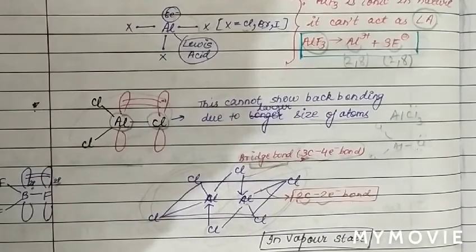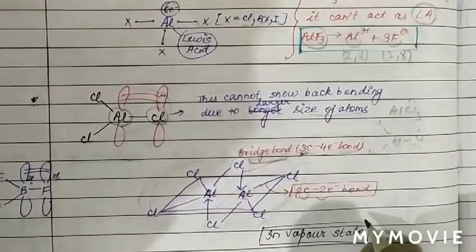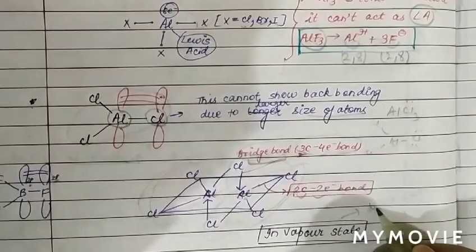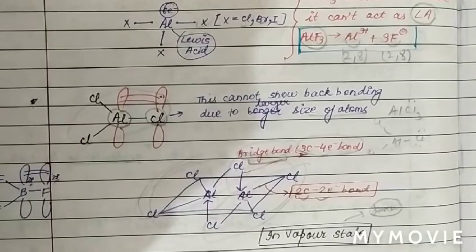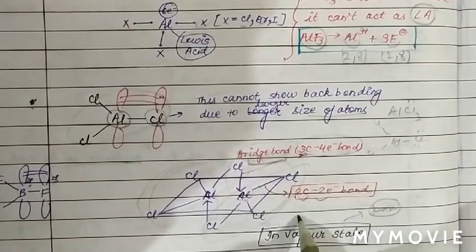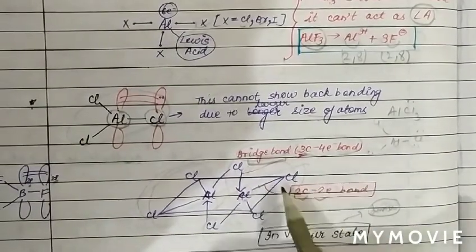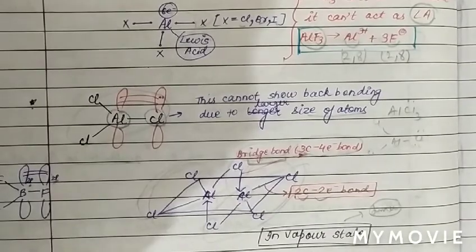So AlCl3 in vapor phase exists in the form of dimer to remove its electron deficiency. So AlCl3 in the vapor phase exists in the form of dimer to remove its electron deficiency.